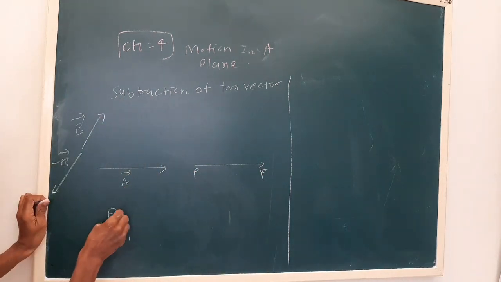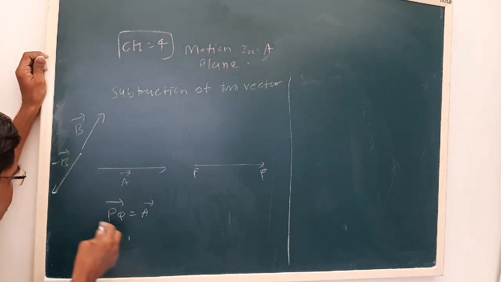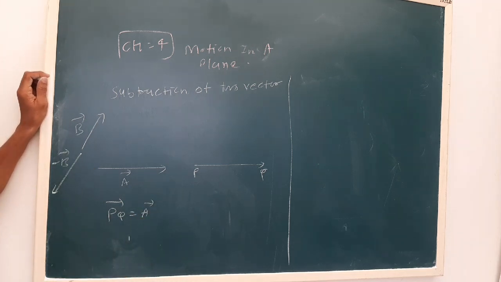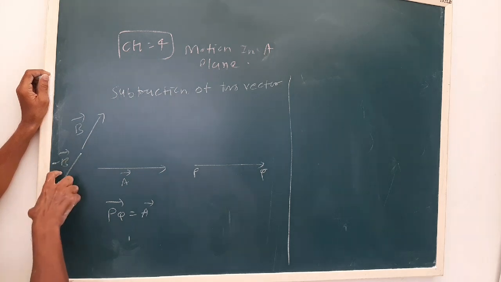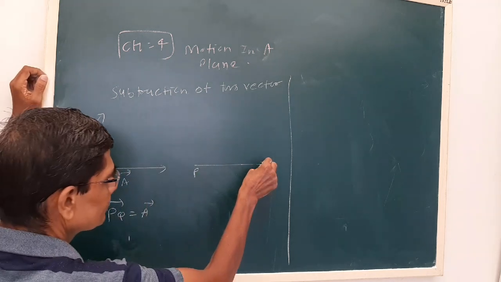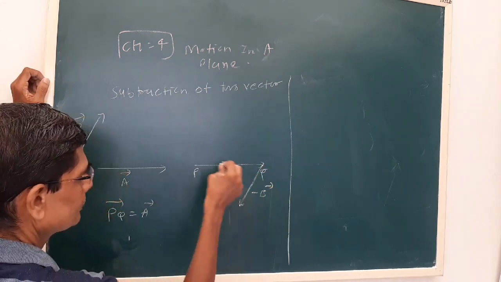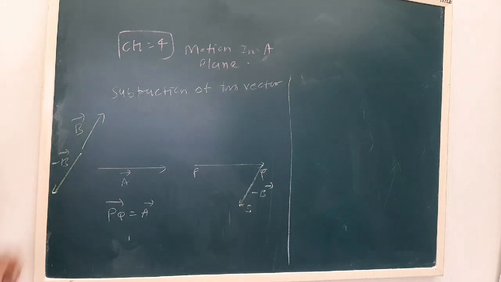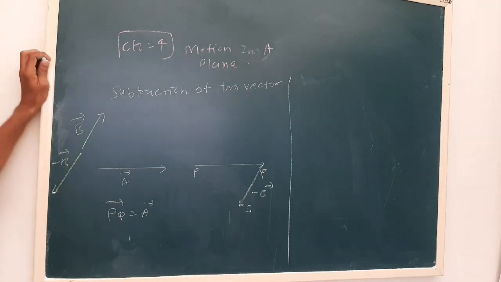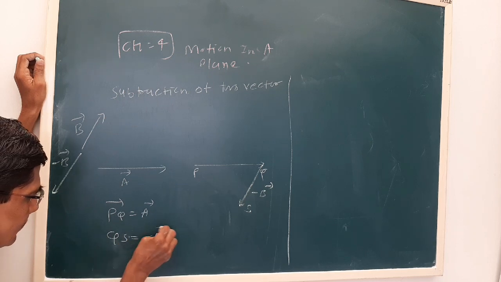Let us say PQ is A. On the head of vector A, the tail of minus B is kept. This is in the opposite direction, so this QS is minus B.